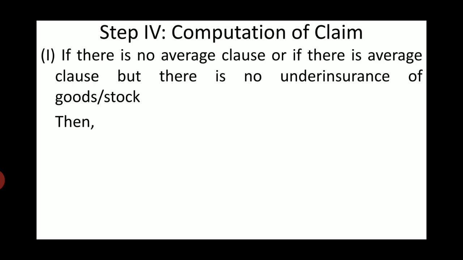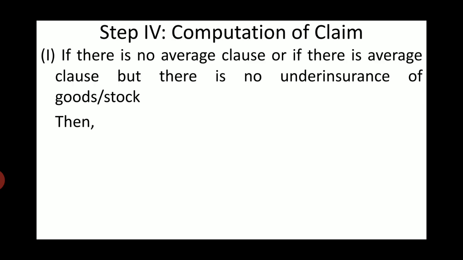Now you must be thinking, what is average clause and under insurance? Let me explain that concept first of all. Average clause is the clause introduced by the insurance company to discourage under insurance of goods by the businessman.